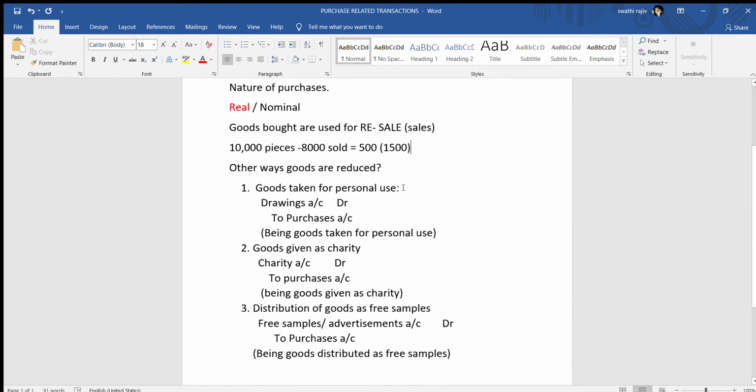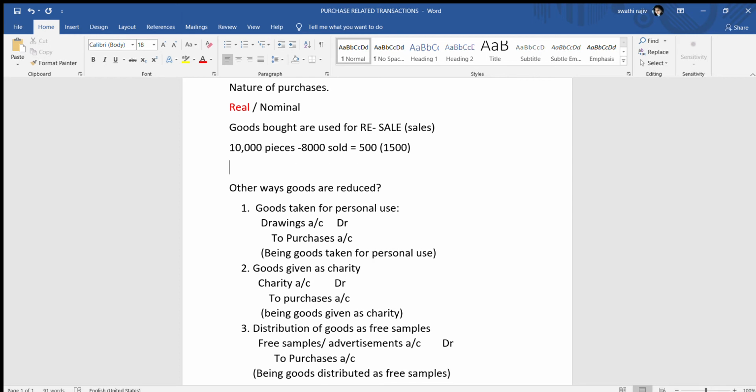So there are other ways rather than selling by which goods reduce. Of course, you have 10,000 of goods, it became 8,000 when you are selling it. But what are the other ways that goods get reduced? When goods are taken for personal use. You are an entrepreneur, let's say you are A, and these are 10,000 bags of rice. So you wanted some bags of rice for your personal use. You also cook rice at home. So there was an event in the house,